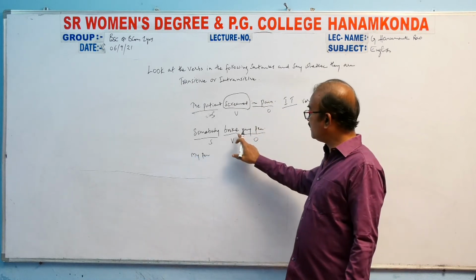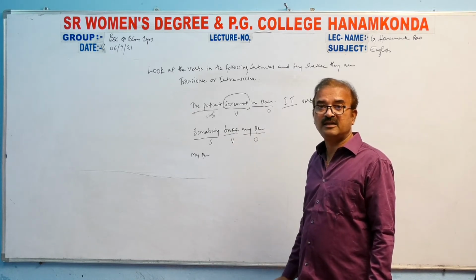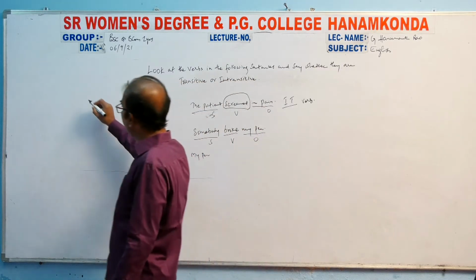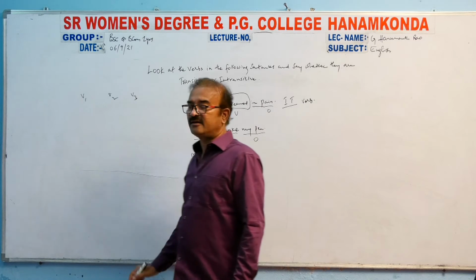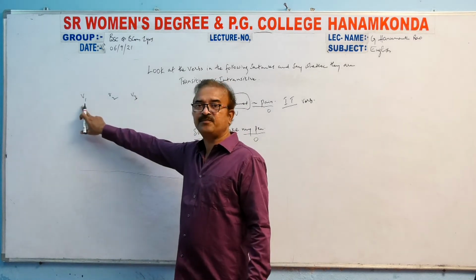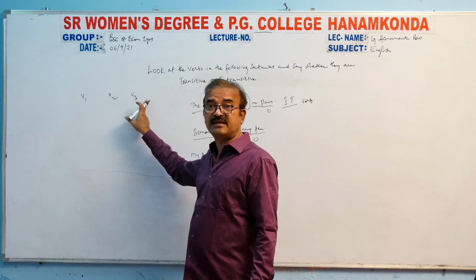Okay. Now check this one. What's the verb here? Broke. Now what is broke here? Check this one. V1, V2 and V3. This is present tense, V1. This is V2, past tense. And this is V3, past participle.